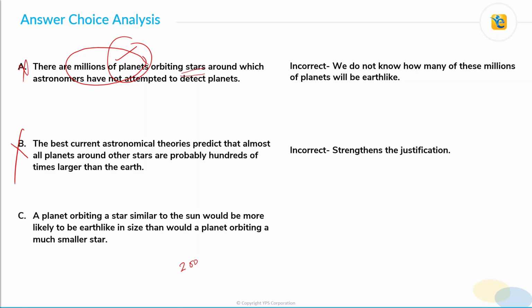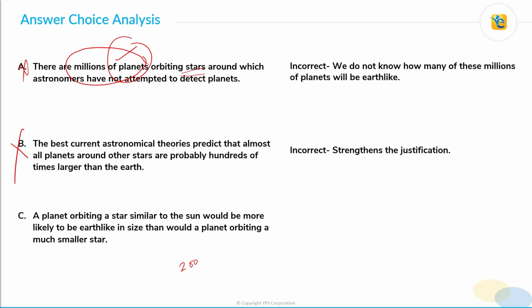The passage only states that most of the planets that were detected were around much smaller stars compared to the sun, right? It does not state that sun-like stars were not studied, right? It is very much possible that a significant number of stars that are similar to sun were studied, but just a few Earth-like planets were found around them.